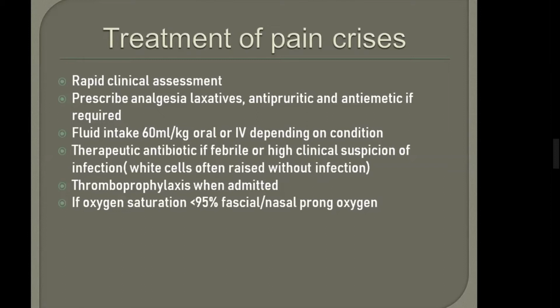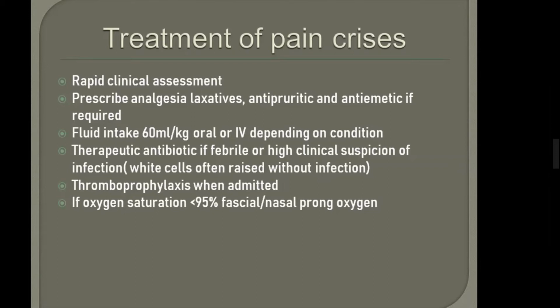Oxygen saturation should be more than 95% in sickle cell crisis. Remember, write it down. Oxygen saturation more than 95%, because in some situations the oxygen saturation will be 94%, so you have to memorize it and make a difference between these two.